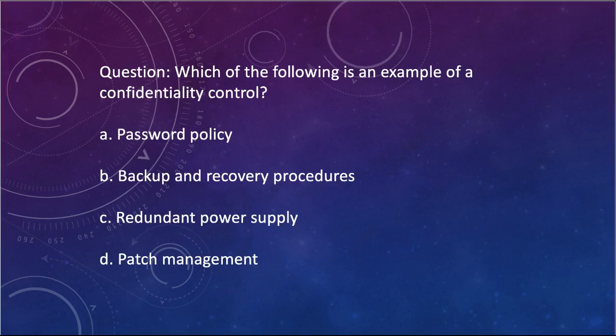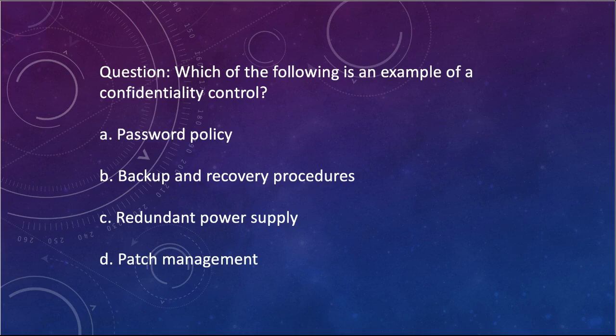Moving to the next question, which of the following is an example of a confidentiality control? A. Password policy, B. backup and recovery procedures, C. redundant power supply, D. patch management. Answer would be A. Password policy is an example of a confidentiality control. Confidentiality is the protection of sensitive information from unauthorized disclosure.